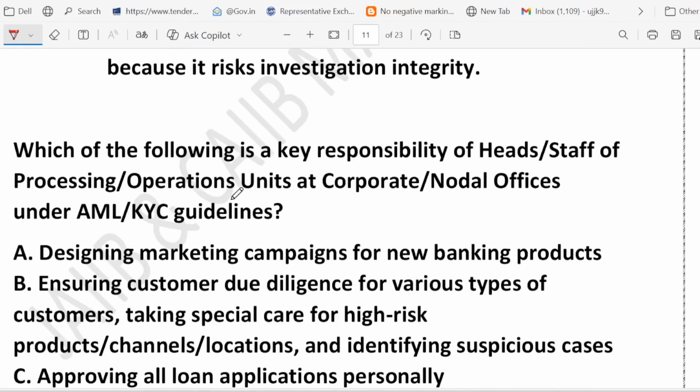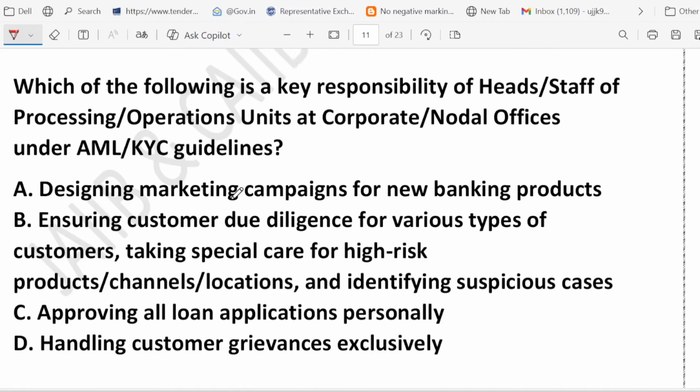Now friends, let's see the next question. Which of the following is a key responsibility of the head or staff of the processing or operating unit at the corporate or nodal office under AML KYC guidelines? Right. A very good question it is. It is talking about the responsibility of the processing and operating unit at the corporate and nodal office. Very important. Option A is saying designing a marketing campaign for a new banking product. Option B, ensuring customer due diligence for various types of customers, taking special care for high risk. Option C, approving all loan applications personally. Option D, handling customer grievances exclusively.